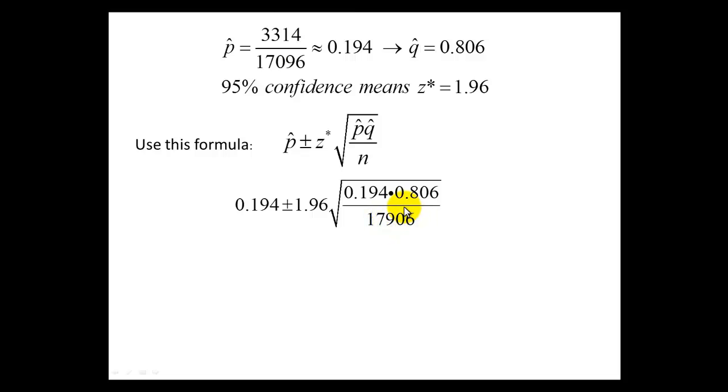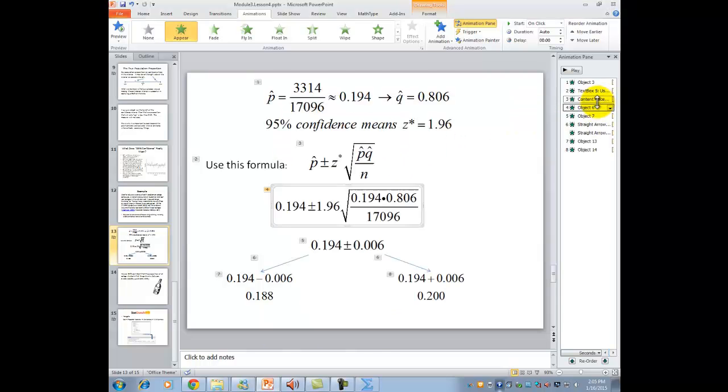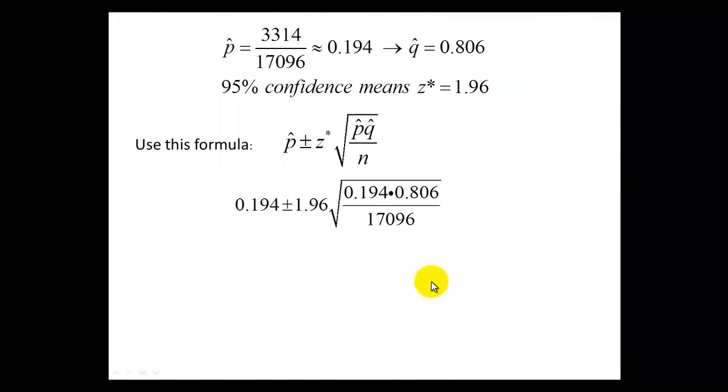Whoops. Let me fix that. I inverted a number here. All right. Don't worry, our calculations are right from there. That was just a typo. Okay, so we have this in here.